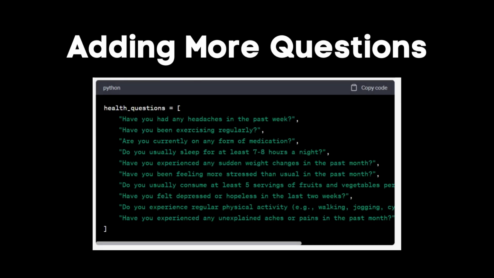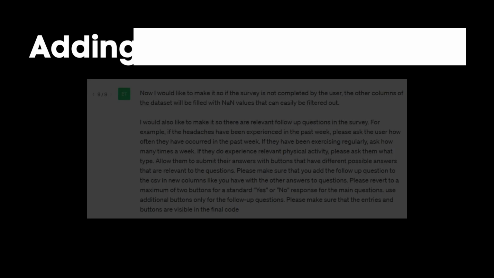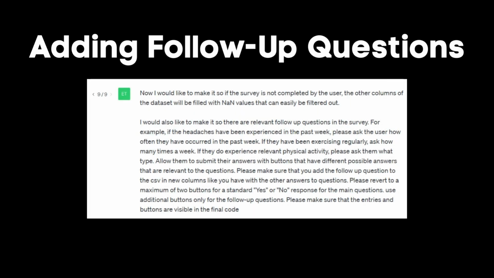With these new questions, I needed a way to make sure that the data was consistently shaped. In order to do this, I had to try a couple of ways to complete this. At the same time, I also wanted to add follow-up questions to the app. I asked Chat to create these questions and encode them with the following script.